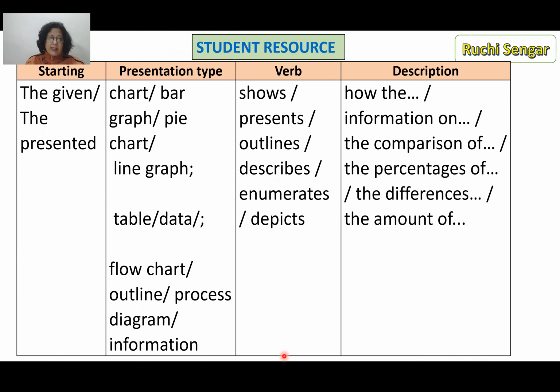Okay, there are a lot more other things you can give, but I would recommend that you keep it very simple for them. So you have a chart, bar graph, pie chart, line graph. These are all charts. Then you have table data, and then you have the flow chart, outline, process diagram. And for the verbal cues, you have information. So either they write the given or they can write the presented. They can use the verbs shows, presents, outlines, describes, enumerates. So if it is data, it could be enumerating. If it is a bar graph or a chart, it could depict or show or present. You train them like that. Encourage them to use this.